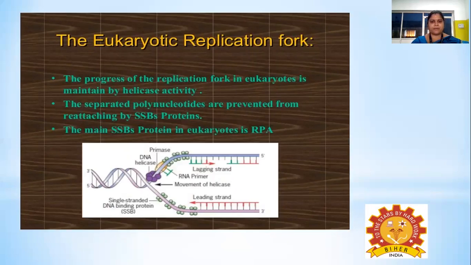The progress of the replication fork in eukaryotes is maintained by the helicase activity. That means as the DNA strands unwind from each other, the replication fork moves forward, and the separated polynucleotides are prevented from reattaching by SSB proteins, the single-stranded DNA binding proteins. The main single-stranded binding protein in eukaryotes is RPA, which stands for replication protein A.